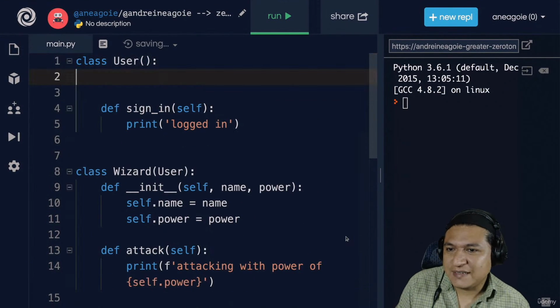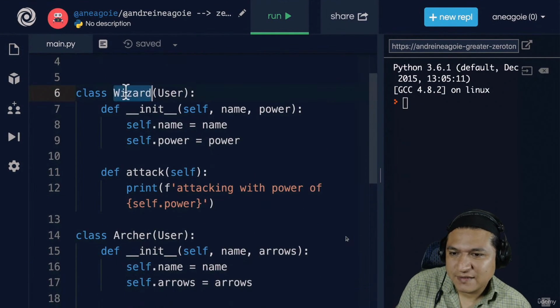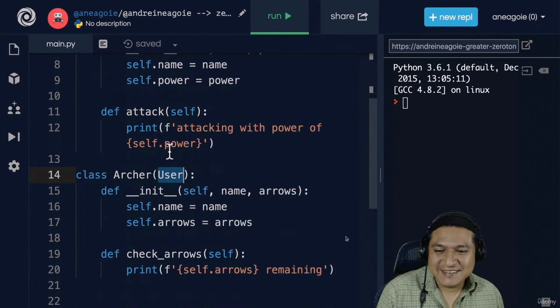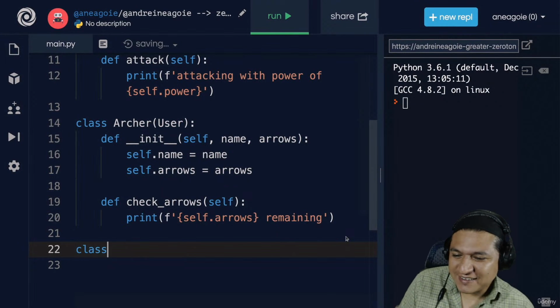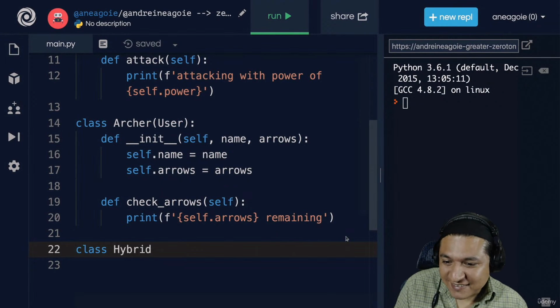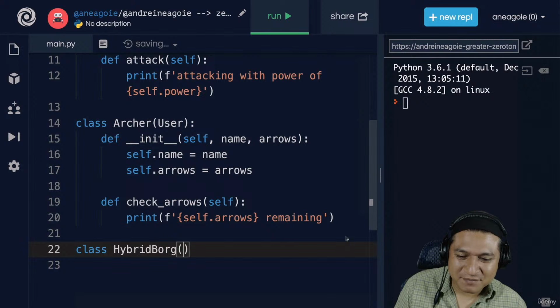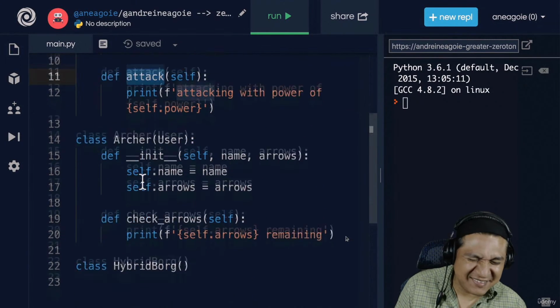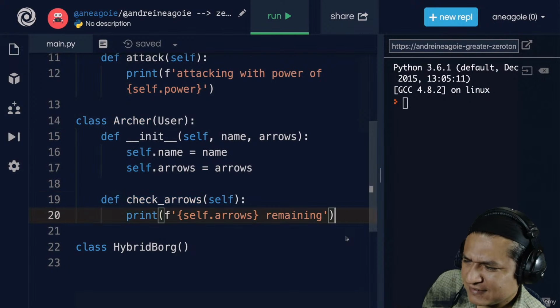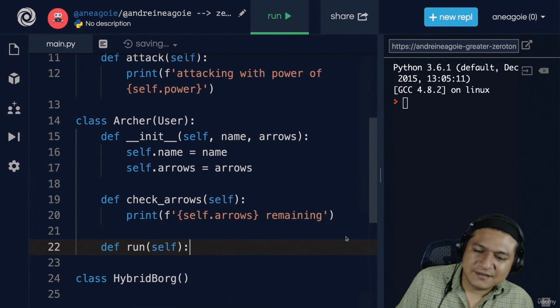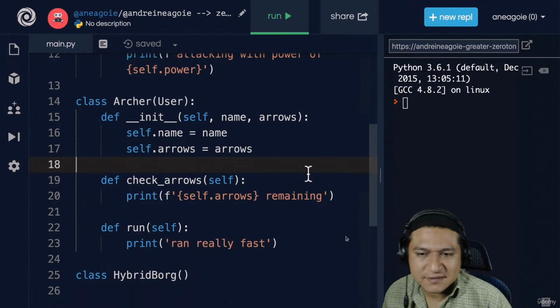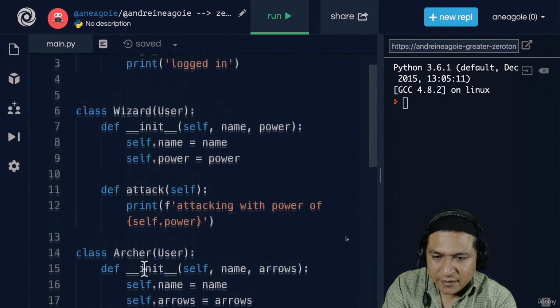We won't need the init function anymore. We'll just have user here. We have wizard that inherits from user, and archer that inherits from user. What happens if we want to create a new character? A ranger. Let's say this class is called Hybrid Borg. A weird name, I know. But here's the thing: Hybrid Borg is a special type of character because it has the powers that wizards have, which is attack. It has the powers that archers have, which is check arrows. And just for fun, let's also add run here, and we'll just say run really fast. All right, so we want this Hybrid Borg to have all of these methods.